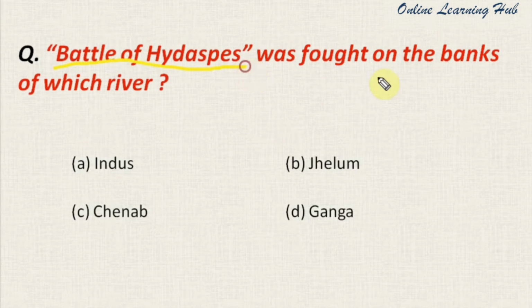Battle of Haidaspi was fought on the bank of which river? And the options are Indus, Jhelum, Chenab, Ganga. And the right answer for this question is number B, Jhelum. So the Battle of Haidaspi was fought on the bank of river Jhelum. And this Battle of Haidaspi was fought between Alexander and Porus. Alexander invaded India in 326 BC. You might get questions like, when did Alexander invade India? Then your answer will be 326 BC.